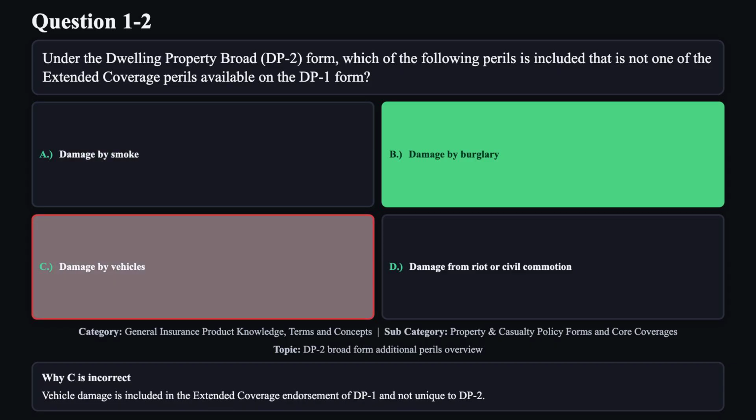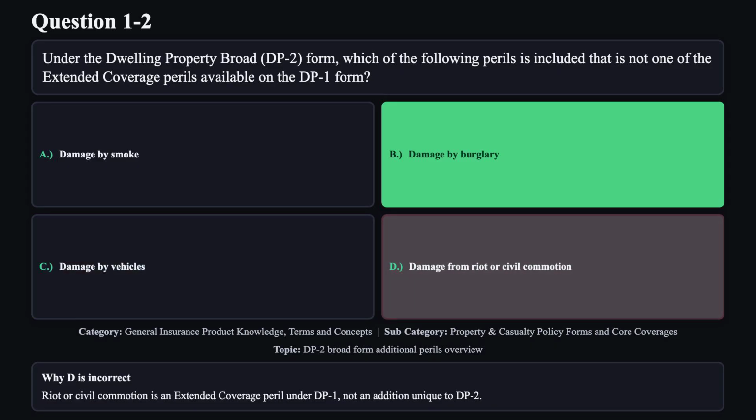Reason C is not correct. Vehicle damage is included in the extended coverage endorsement of DP1 and not unique to DP2. Reason D is not correct. Riot or civil commotion is an extended coverage peril under DP1, not an addition unique to DP2.